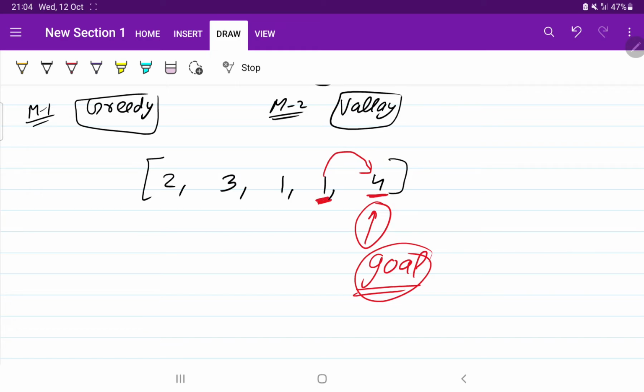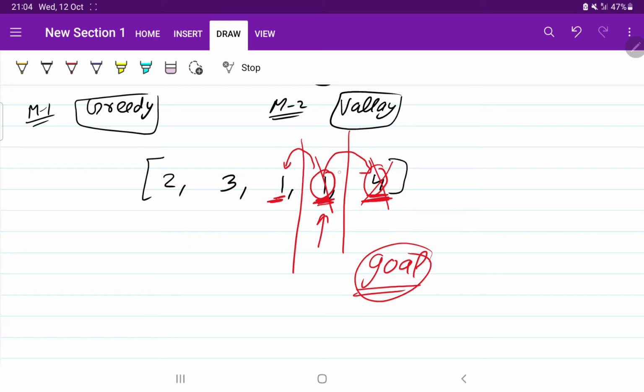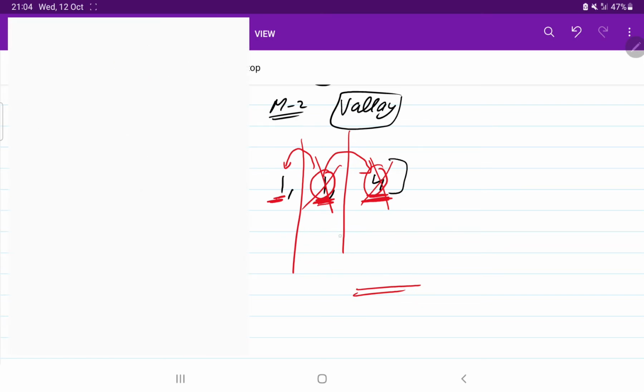Now we will shift our goal. Instead of checking for 4, we will check for 1, because ultimately we can reach 4. So let us reduce one element. Reaching here, I will check one step back and see whether I can reach my goal or not. This can jump one time, so I can reach my goal. So I will remove this element and shift my goal here.